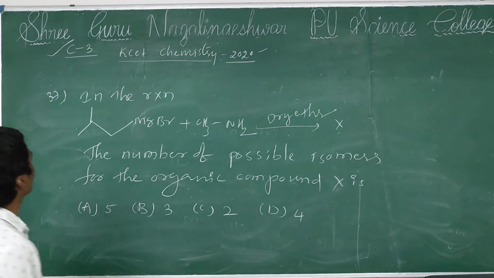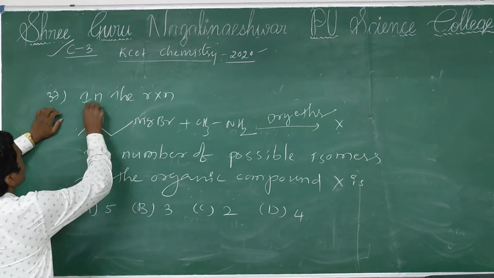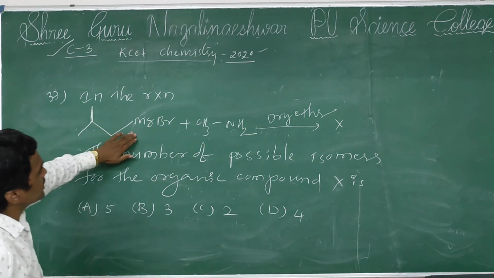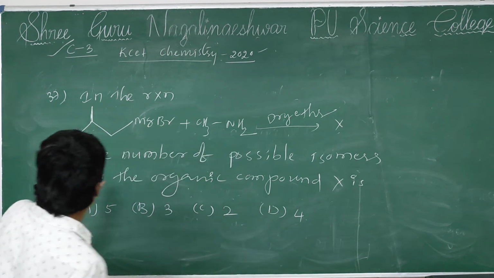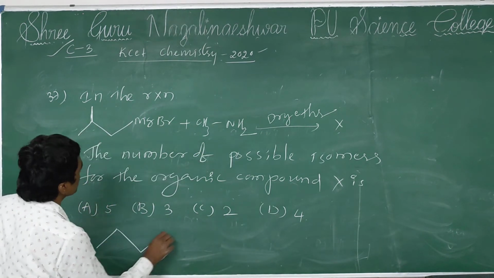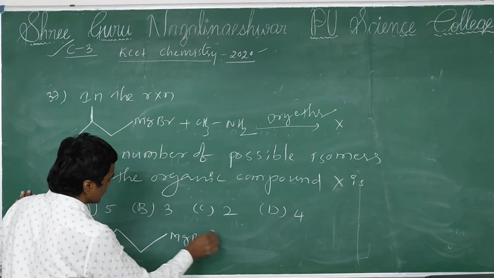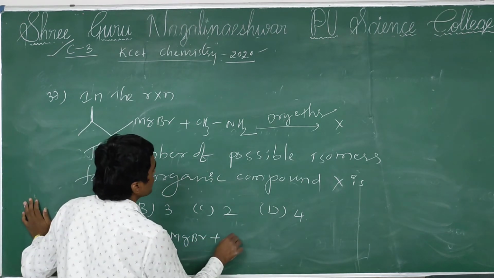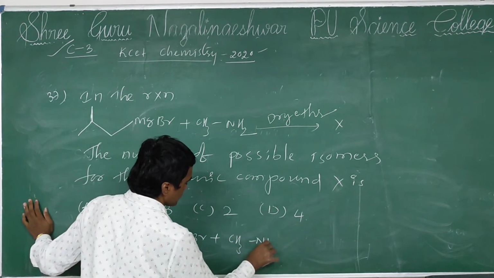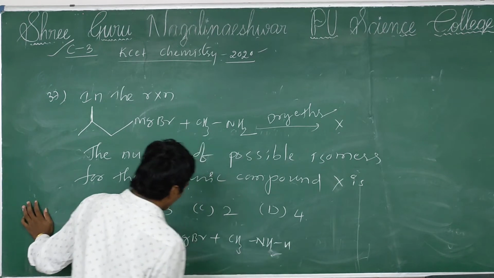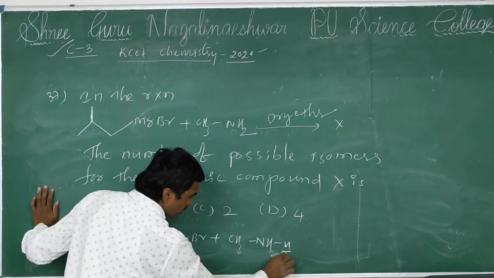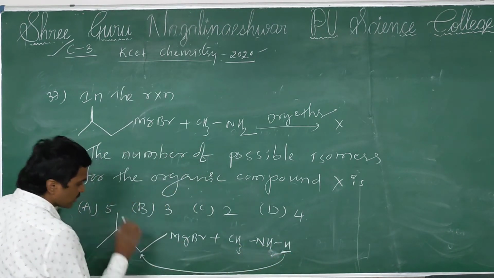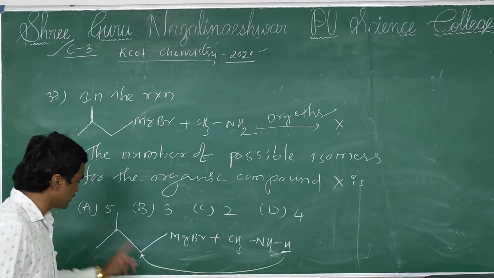Now see, this is the Grignard reagent reaction with methylamine. So then what happened? See, this Grignard reagent reacts with the methylamine, this amine group donates one proton to the magnesium attached carbon.